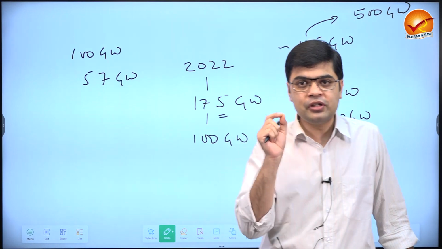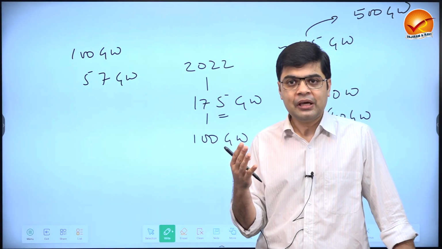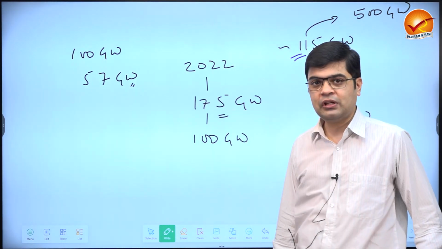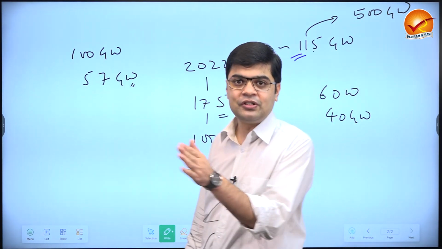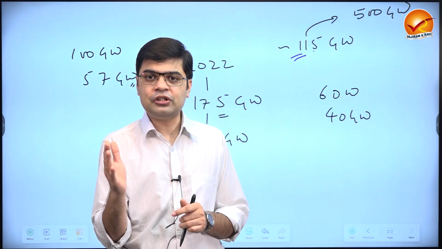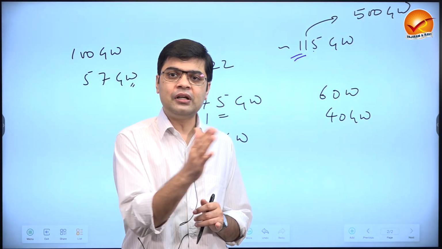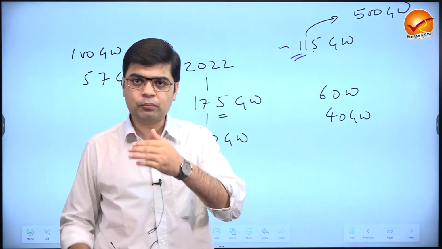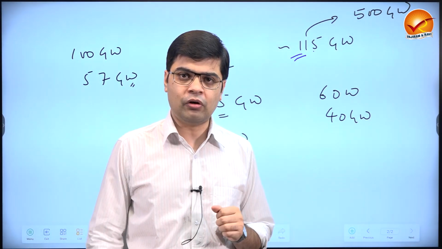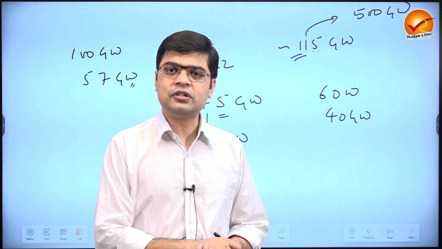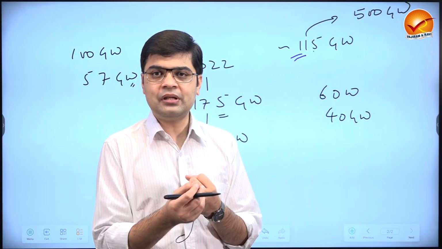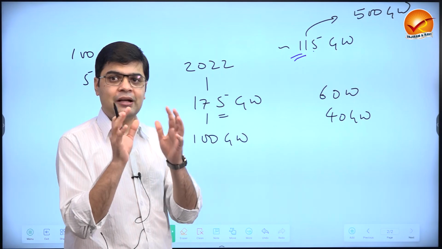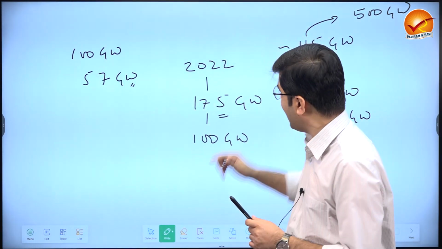Now, if you look at the National Solar Mission, when we started this mission, in the past 12 years, what we have done is add just 57 gigawatts of capacity. And that too, if we leave out this year 2021, the capacity addition in the years before 2021, till 2017, was very minimal. Even if you say that 2020 was the corona year, a pandemic year where activities were subdued, what about 2018? What about 2019? So we are not able to move at the pace at which we should move if we have to achieve this target.